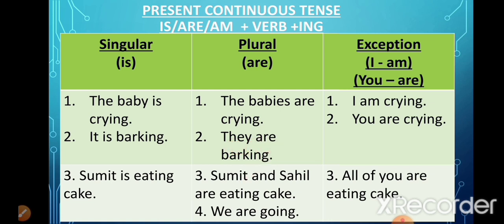Sumit and Sahil are eating cake. Now Sumit and Sahil, it has become two subjects here, so that is why we have used are. We are going. Again, it's a plural subject, that is why we have used are with it.